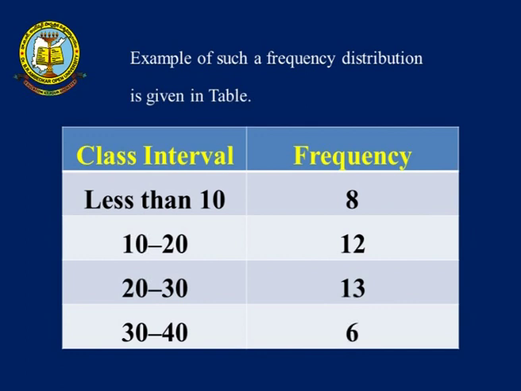That means less than 10 means minus infinity to 10. This is one open interval: the lower limit is unknown and the upper limit is 10. This type of class interval is known as an open end frequency distribution. Less than 10, 8; 10 to 20, 12; 20 to 30, 13; 30 to 40, 6.